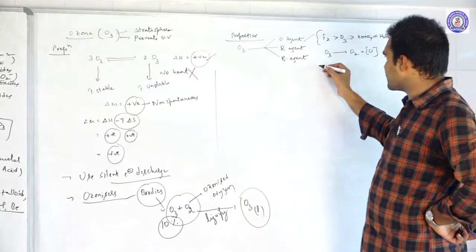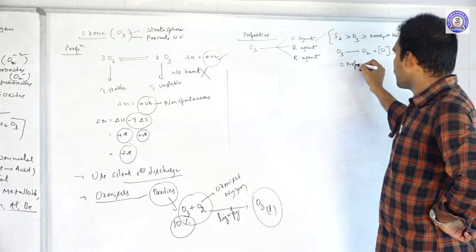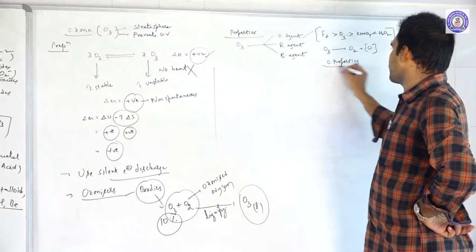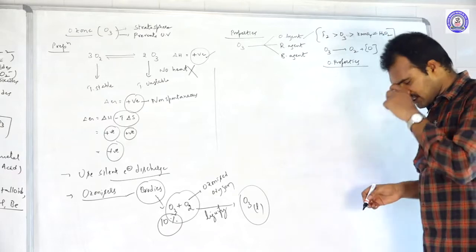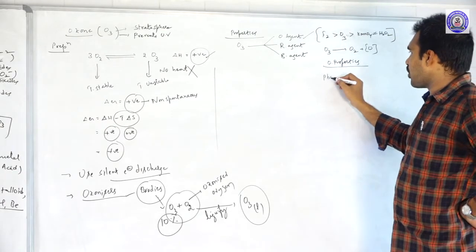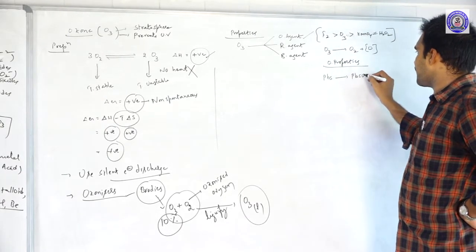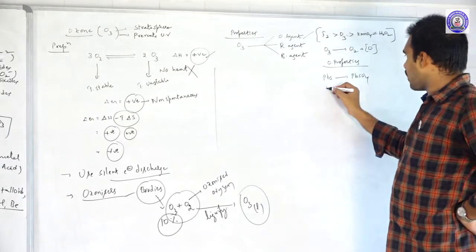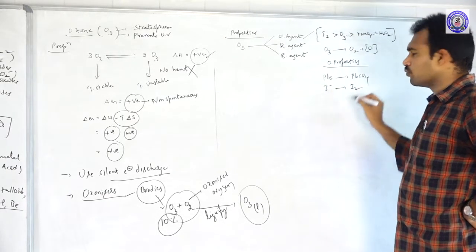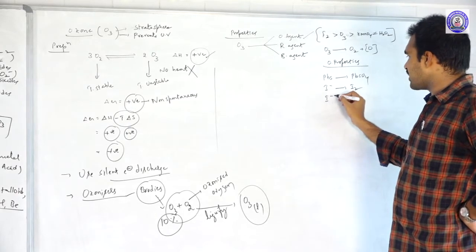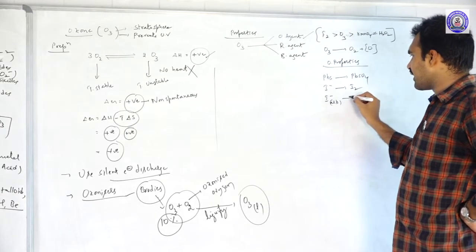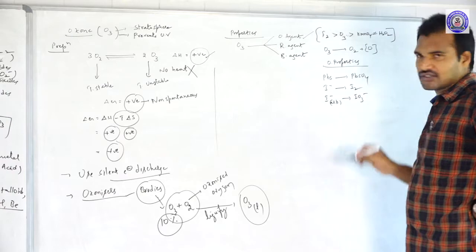If you see the oxidizing properties, here I am drawing a few. What are those? It oxidizes lead sulfide to lead sulfate, and it oxidizes I minus to I2. It oxidizes I minus in alkaline medium to IO3 minus.